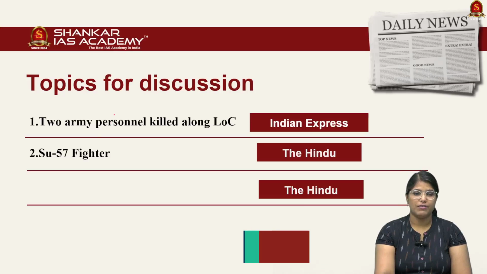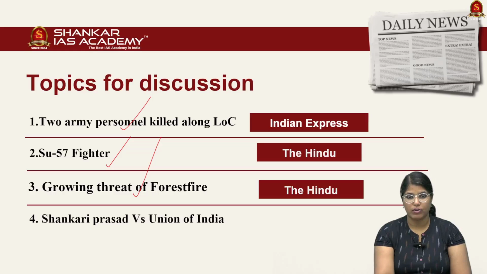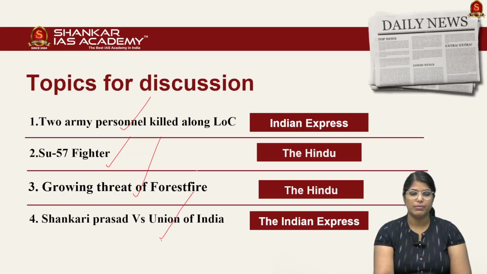Displayed here are the list of articles that we are going to discuss today. In this first article, we'll be discussing about the land borders which India is sharing with the neighboring countries. In the second article, we'll be discussing about the features of the newly launched Sukhoi 57 fighter jet. In the third article, we'll be discussing about the forest fire and how it will have an impact on the environment. And in the fourth article, we'll be discussing a very important landmark judgment and what are all the consequences of the judgment. So without any delay, let us get into the news article discussion.